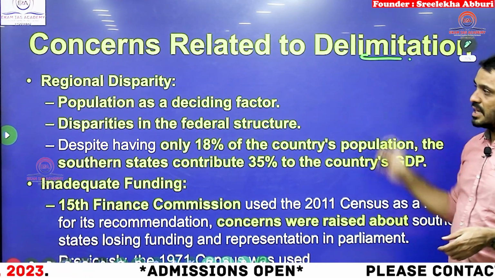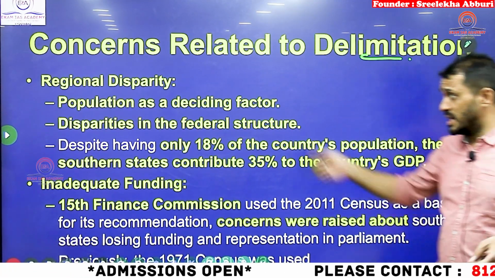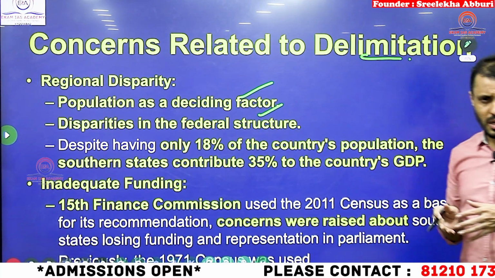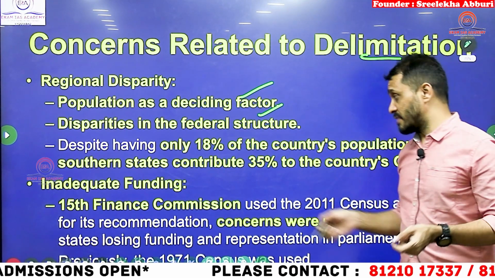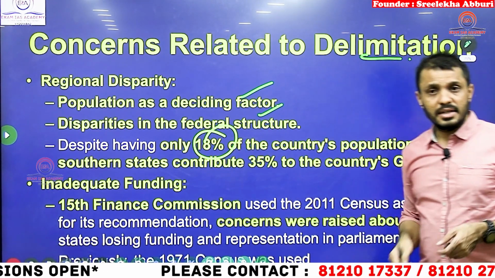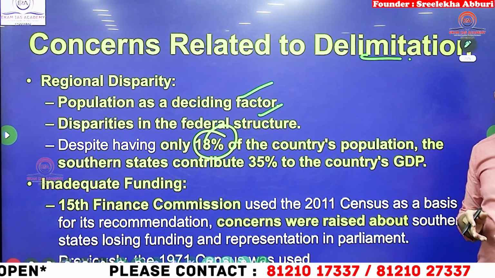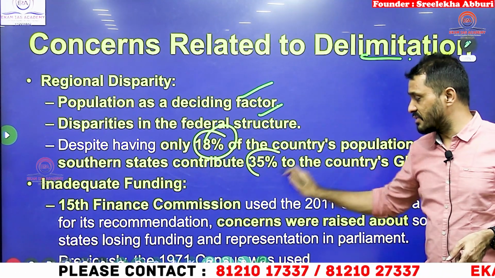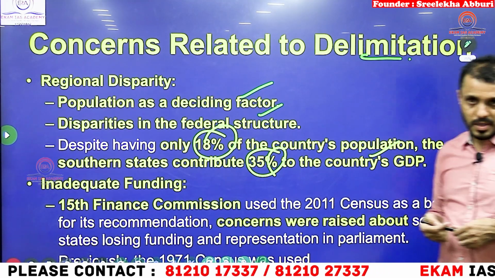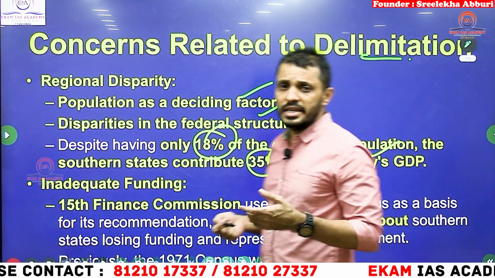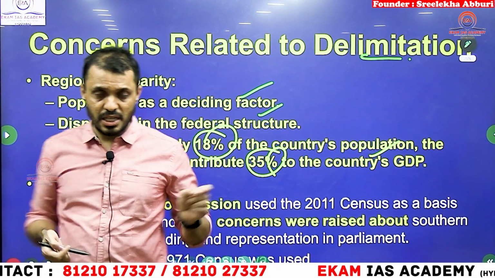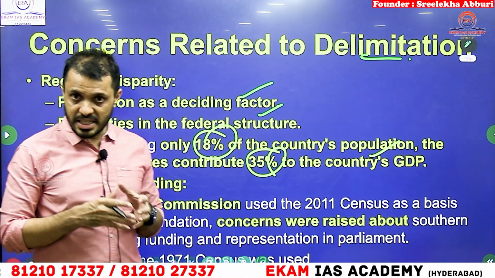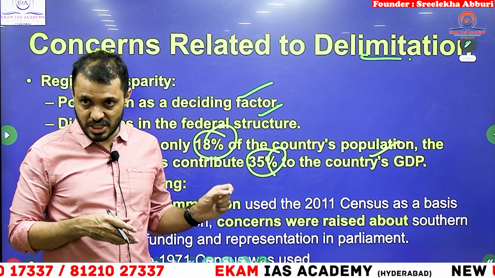Next, concern regarding the delimitation. Like I said earlier, regional disparity. When population is taken as a figure, South India, despite having only 18% of the population, is contributing around 35% of the country's GDP. So, this may result in unequal representation between North and South India. It is very dangerous to the federal structure also.